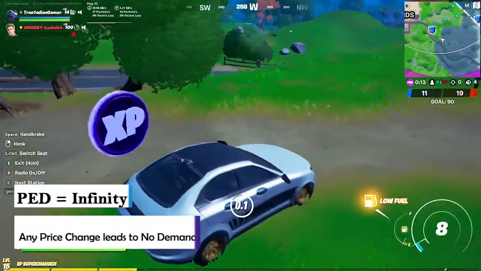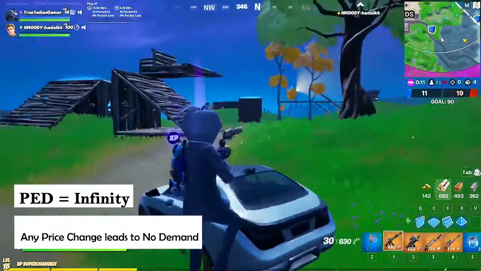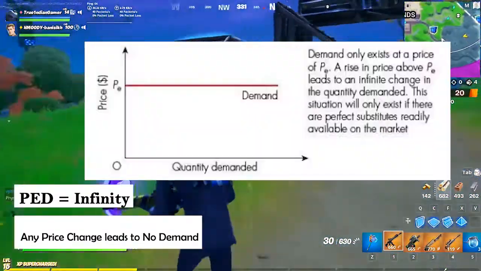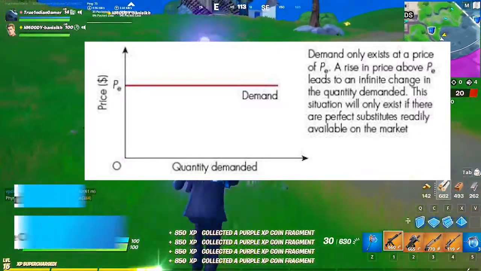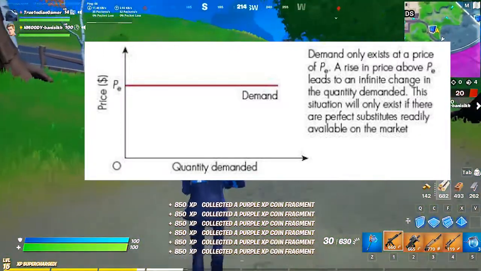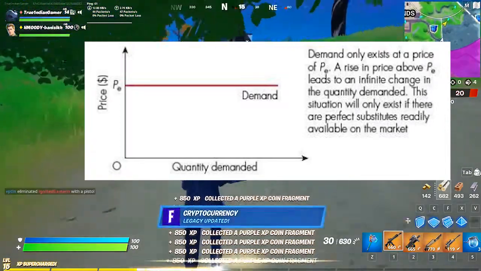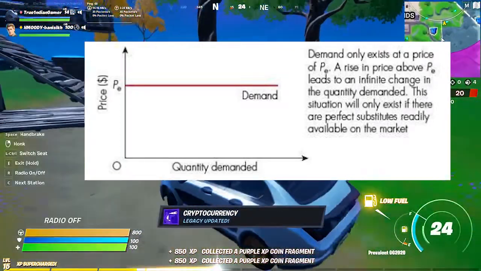If the PED for a product is equal to infinity, then demand is perfectly price elastic. That is, a change in price leads to zero quantity demanded. This suggests that customers switch to buying other substitute products if suppliers raise their price, as shown in the diagram.